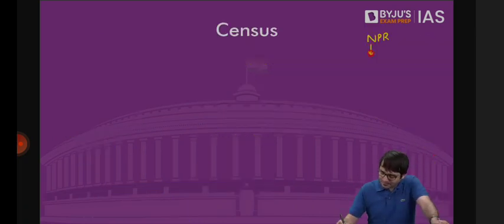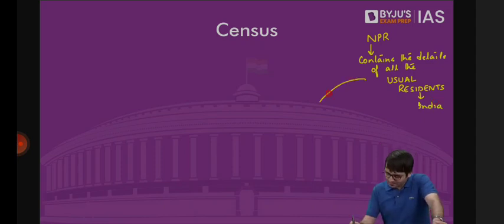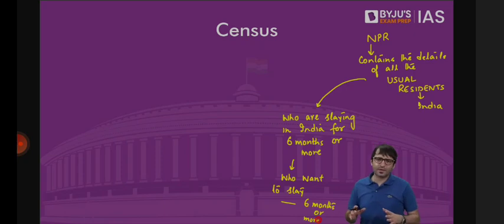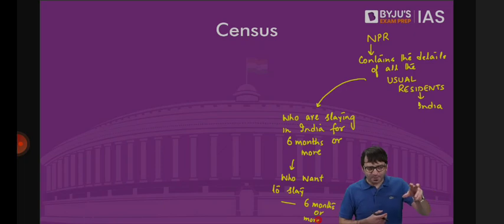NPR contains the details of all the usual residents of India. Who are the usual residents of India? Those who are staying in India for 6 months or more, or those who want to stay for 6 months or more. What is NPR? It was first implemented in 2010, then it was updated in 2015, then it was to be updated again in 2020, but because of the COVID-19 pandemic, it could not be implemented.